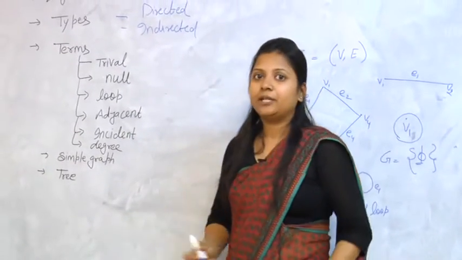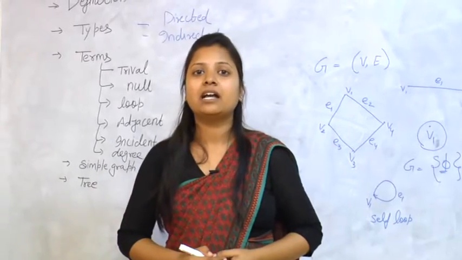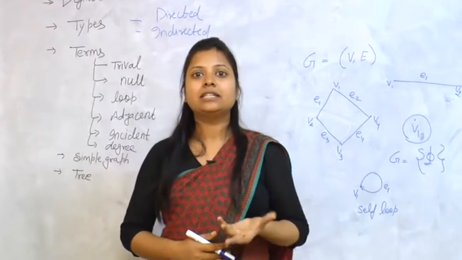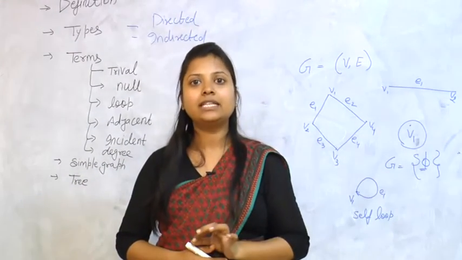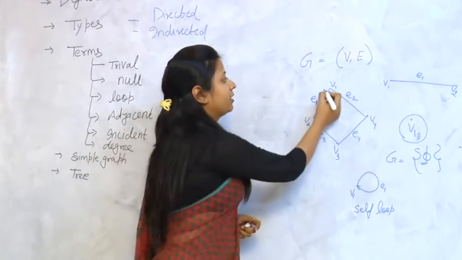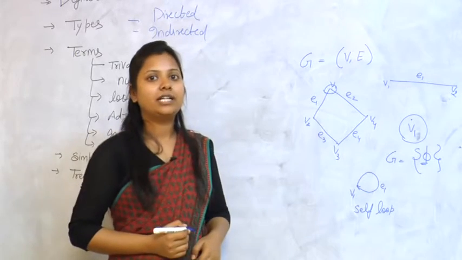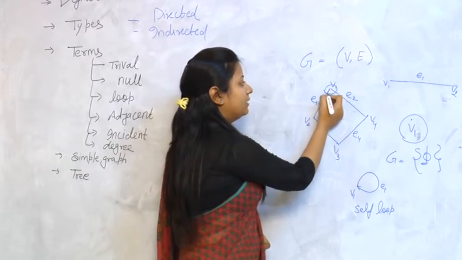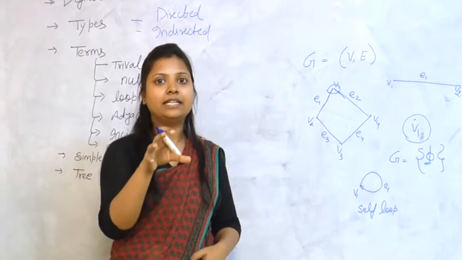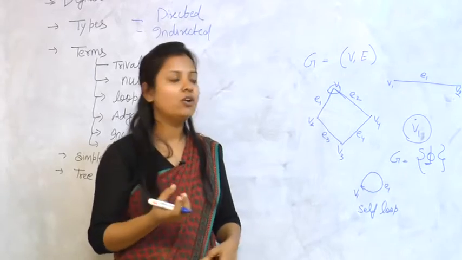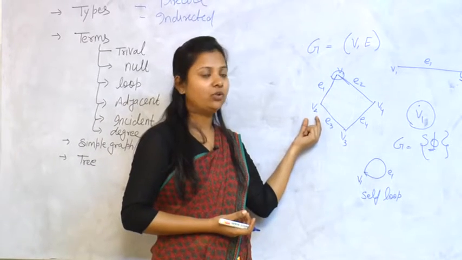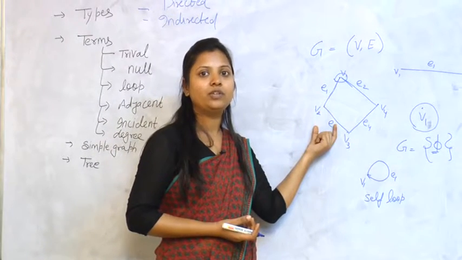Next term is degree. Now this is a very important term in graphs. What is a degree? In an undirected graph, the number of edges that are connected to a vertex is called its degree. For example, in this graph, if we take vertex V1, then two edges E1 and E2 are connected to this vertex. So the degree of vertex V1 is 2. If we take V2, the number of edges connected to V2 is also 2.